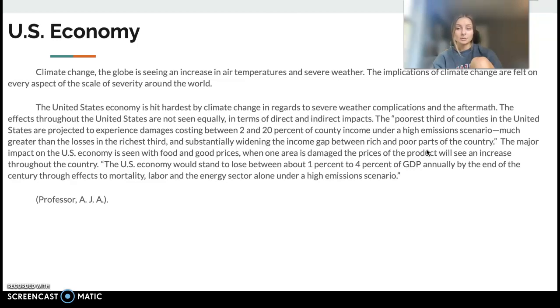The major impact on the U.S. economy is seen with food and gas prices. When one area is damaged, the prices of the product will see an increase throughout the country and in other economies.